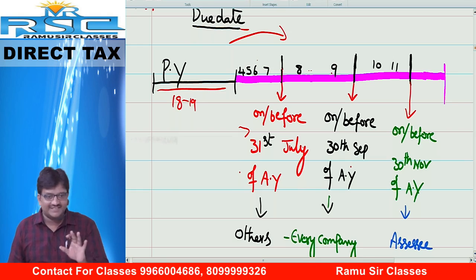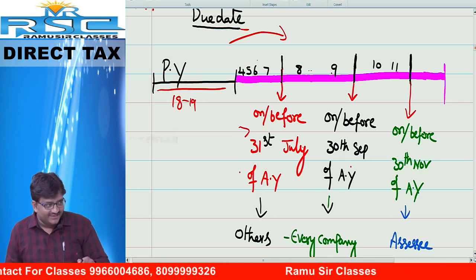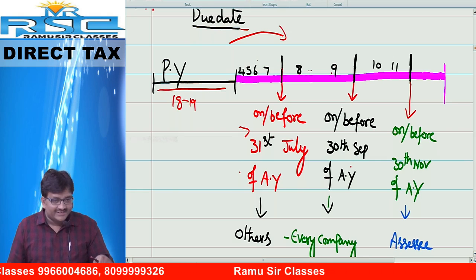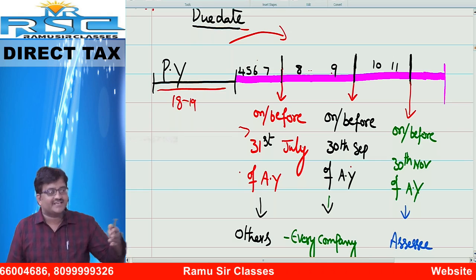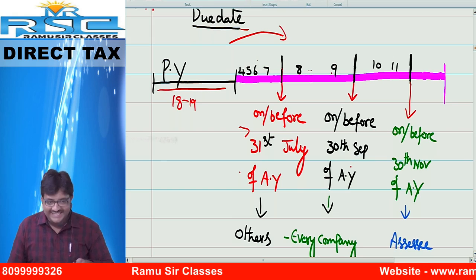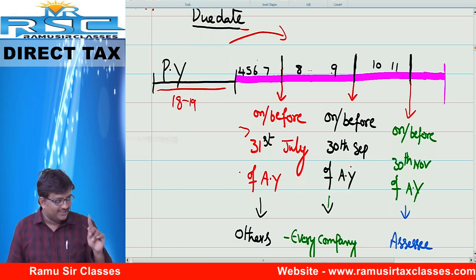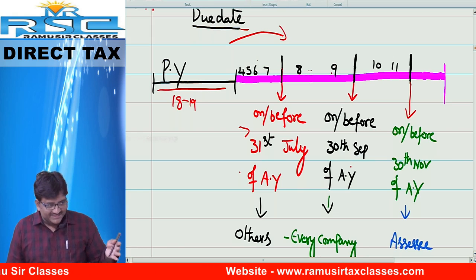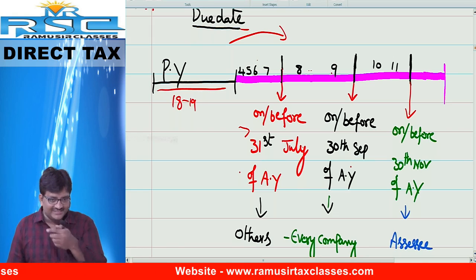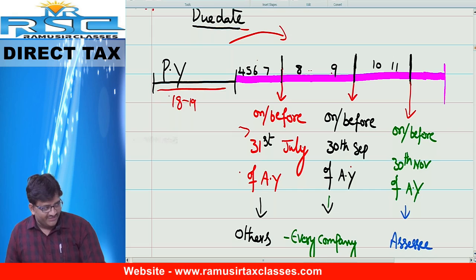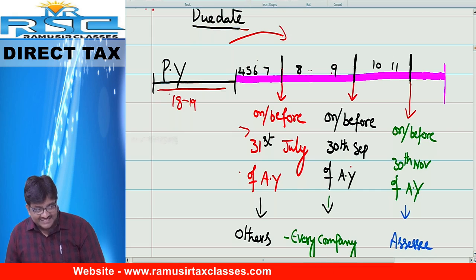But in GST it is not like that. In GST we need to file the return in the same month, or worst case the next month. But in direct tax it is not like that. Yearly, you file the return of income only once. The return of income for this year you have to file in the next year. So previous year returns must be filed in the assessment year.